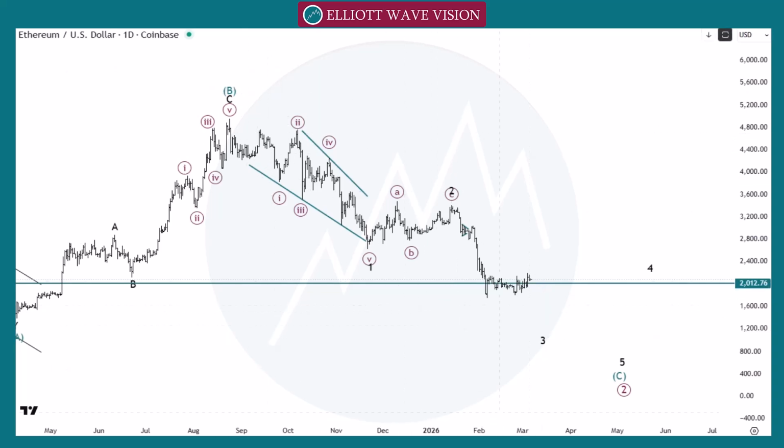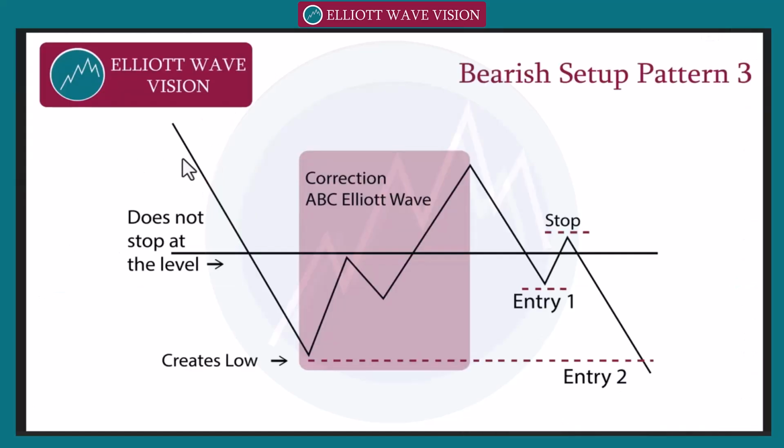So let's check the pattern number 3 according to this 2000. So at this point, market did not stop at the 2000, directly creates a low. Now this correction is in play as a B and C. Then we can go directly with this wave B towards the bearish side, but we need to refine our entry and we need to wait for the proper classic trading level pattern.